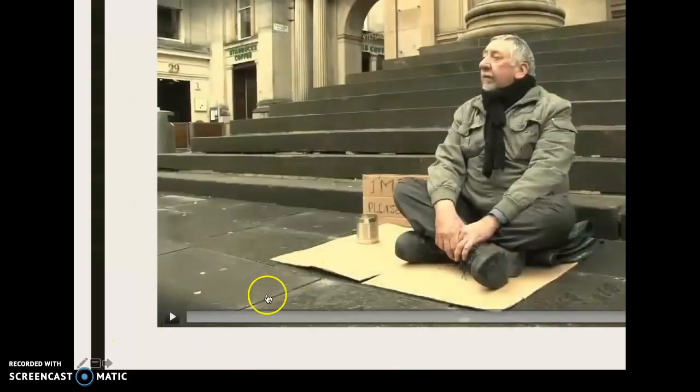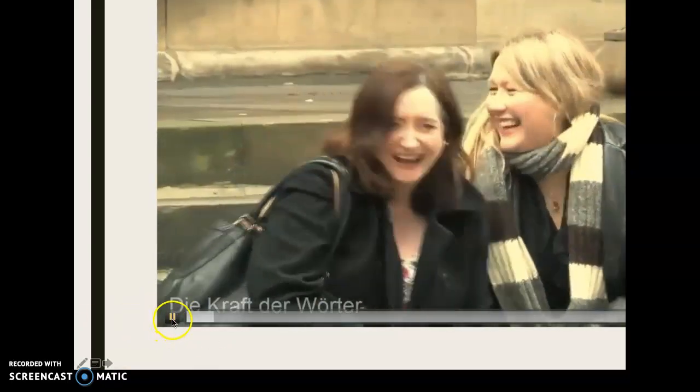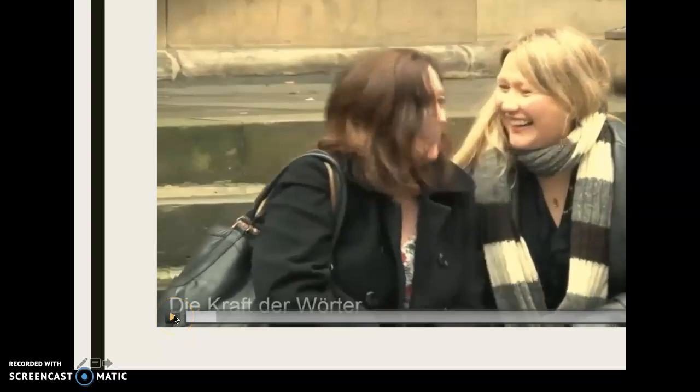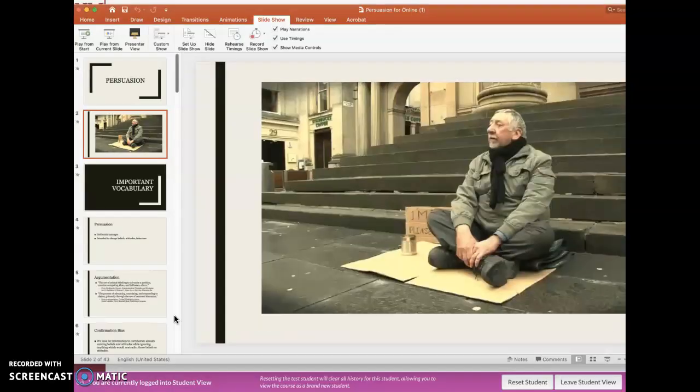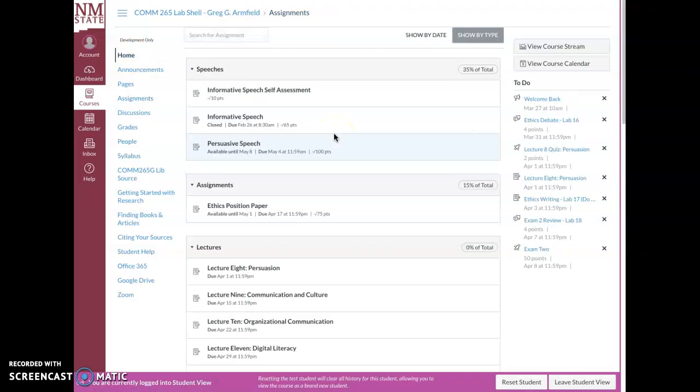You can only see part of my screen here because the lecture went to full screen. The thing about this is that in your PowerPoints, if your professor has embedded any type of video or audio into your class, then it's not going to show unless you actually launch the entire lecture. So let's get back to our class. And we're back into the lab shell. So we're going to go home, and I think I've pretty much showed you everything.